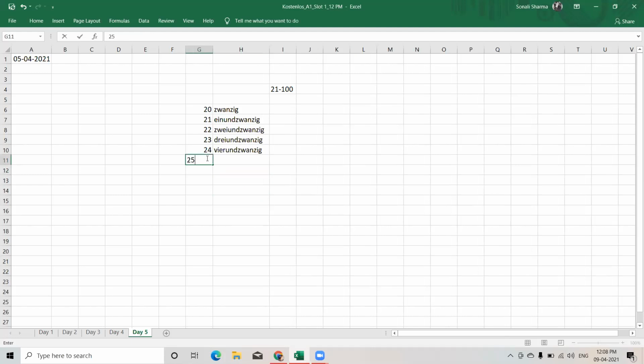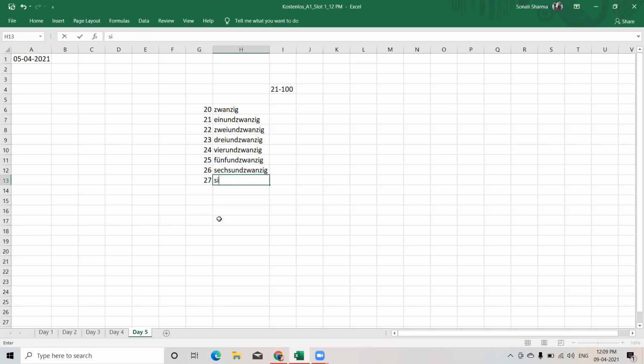Coming to the next part, 25. 25 is fünf und zwanzig, Z-I-G. Next is 26, sechs. Here we have to write the full sechs. In 16 it was sechzehn, but now we are writing it as sechs und zwanzig.